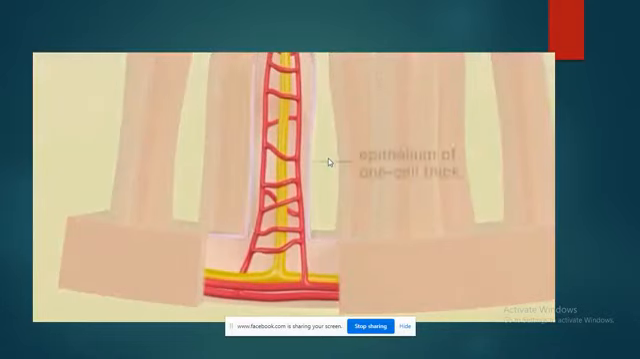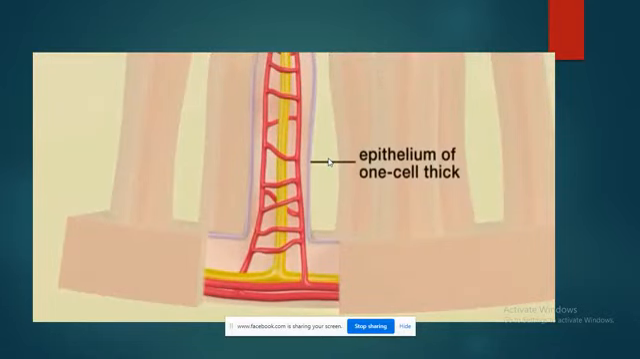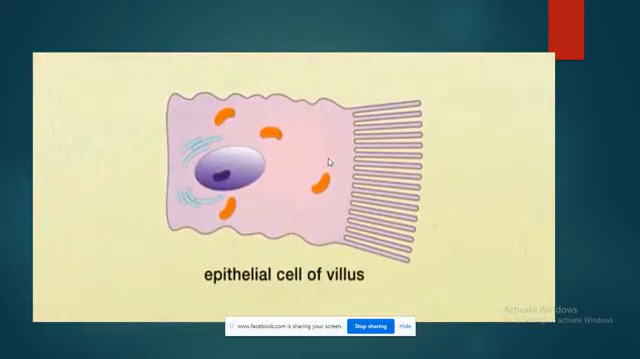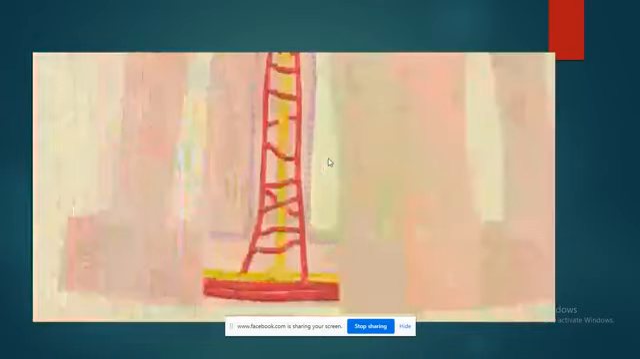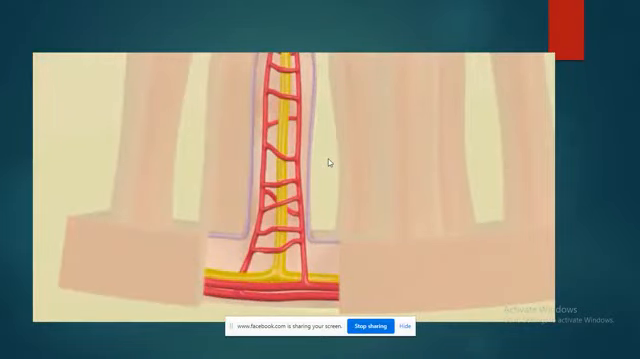Moreover, the epithelium of villi is only one cell thick, and this provides a very short distance for diffusion of the food molecules into the blood. The cell membrane of the epithelium has a large number of microvilli to further increase the process of absorption. And in the center, the lacteal is present, which is surrounded by the blood capillaries.